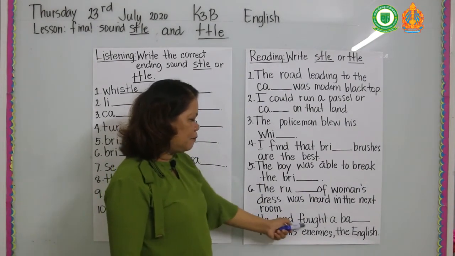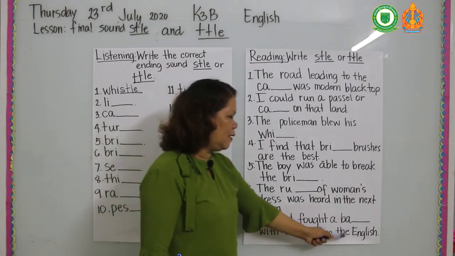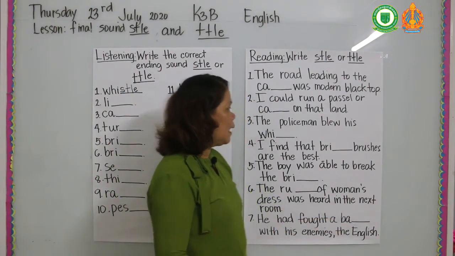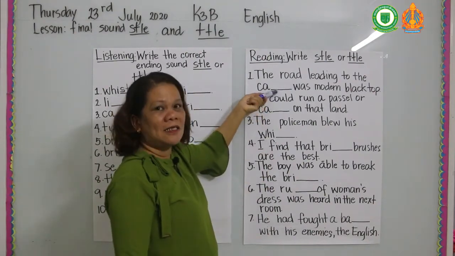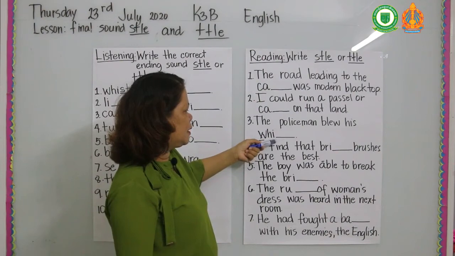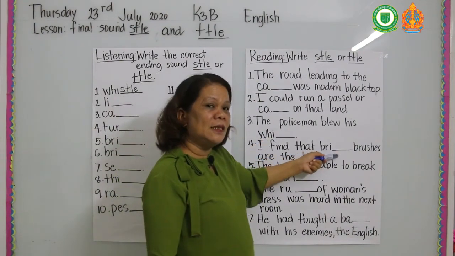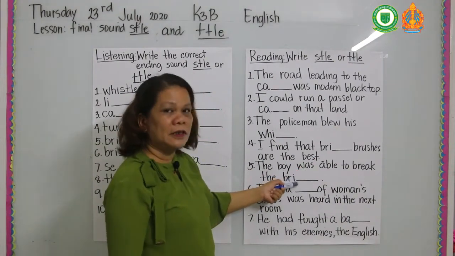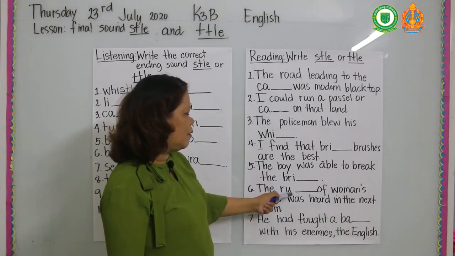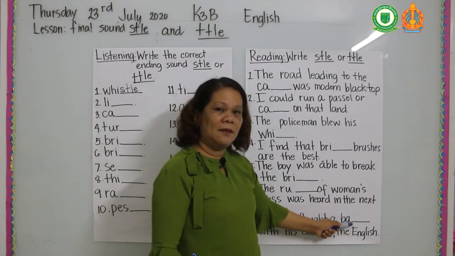Number 7, he had fought a battle with his enemies, the English. This is battle. Again, number 1, write castle. Number 2, cattle. Number 3, whistle. Number 4, bristle. Number 5, brittle. Number 6, rustle. Number 7, battle.